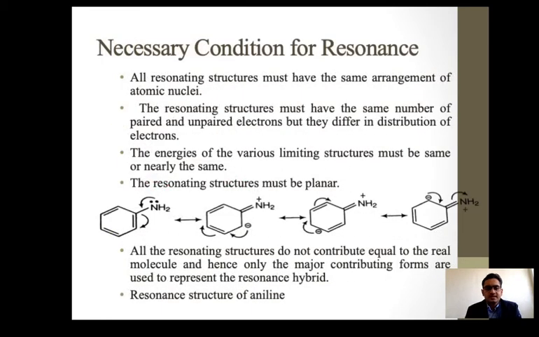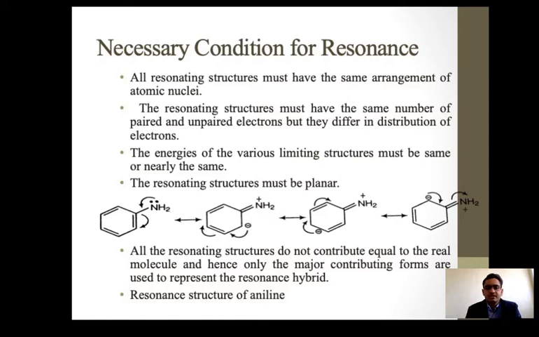What are the necessary conditions for resonance? This is also an application of mesomeric effects. All resonating structures must have the same arrangement of atomic nuclei. All the canonical structures must have the same number of electrons, the same number of paired and unpaired electrons.